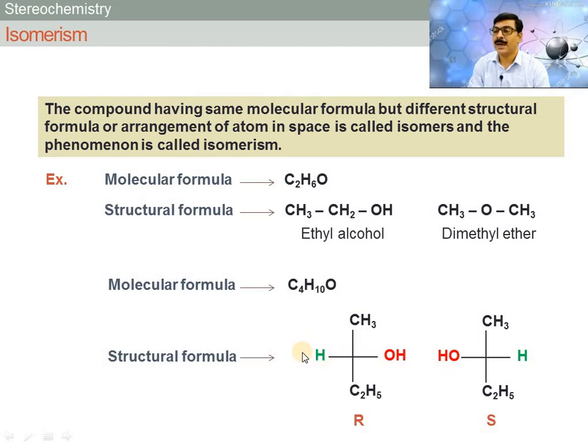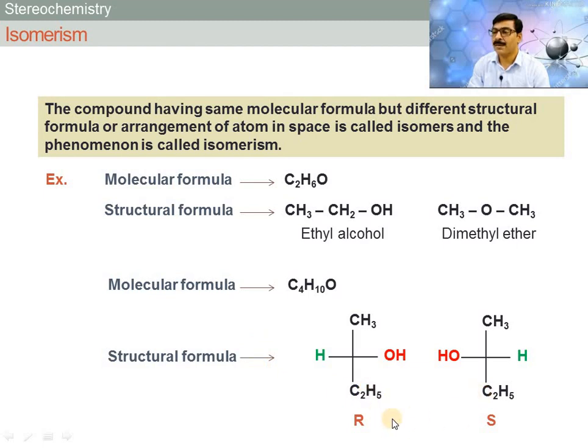Similarly, hydrogen is at the left in the first compound but at the right in the second. The first compound has R configuration and the second compound has S configuration. Means the arrangement of atoms in three-dimensional space is different, so again they are isomers of each other.